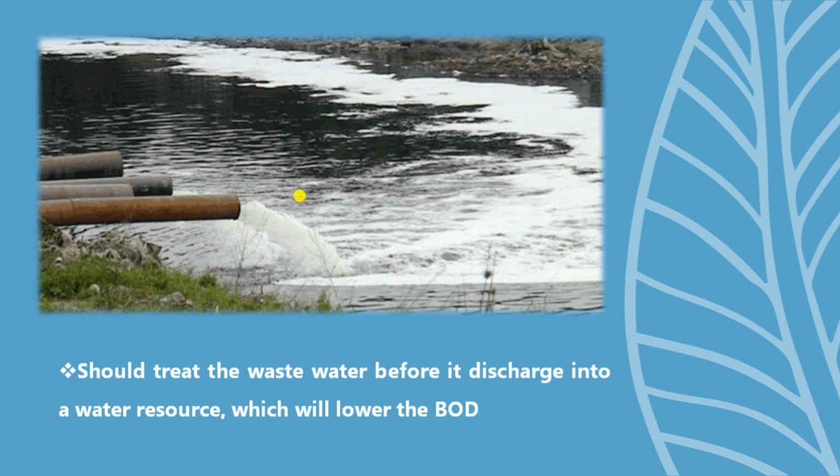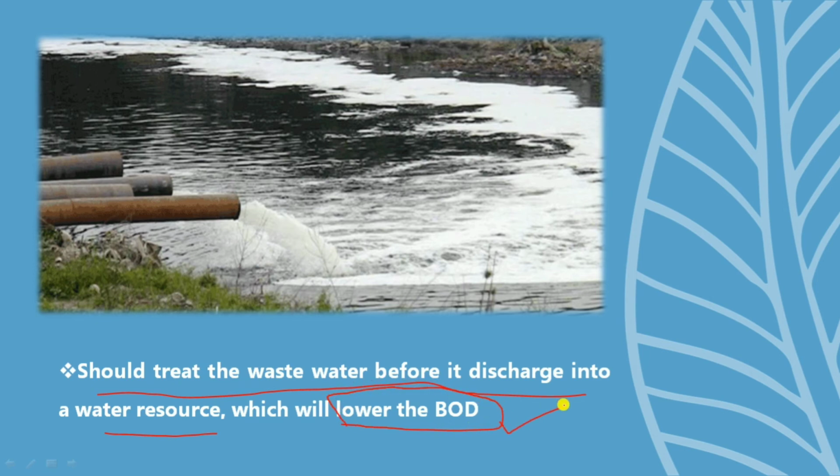So here is the solution: we should treat the wastewater before it is discharged into a water resource. Hope you get it. If we treat the wastewater before discharging it into the water resources, it will lower the BOD. How?